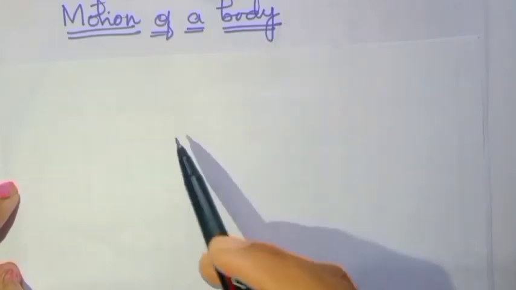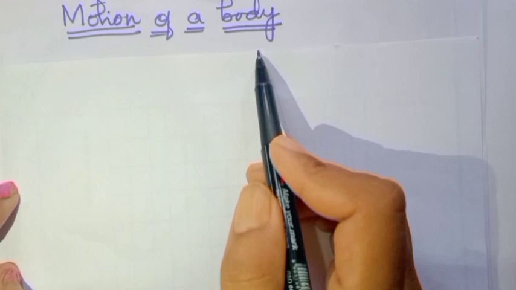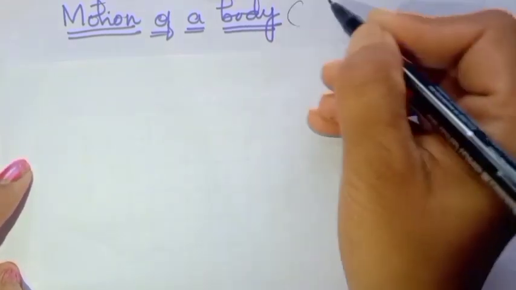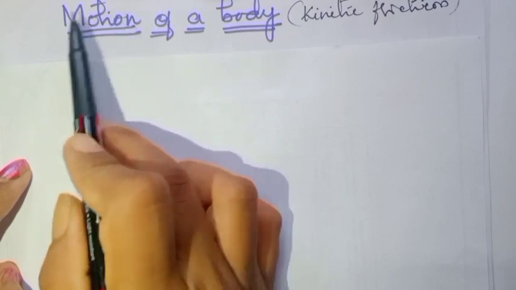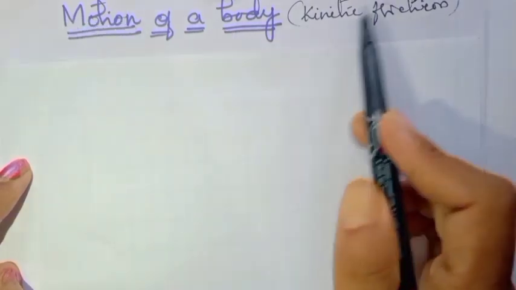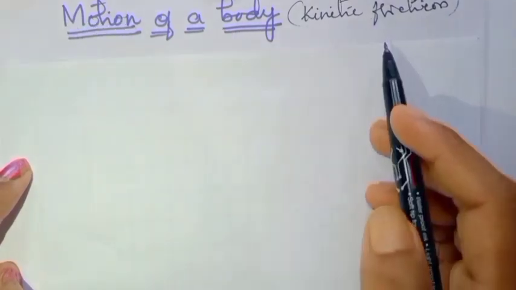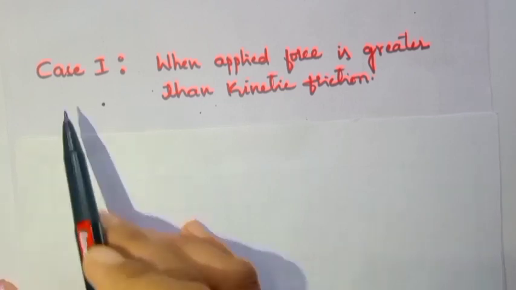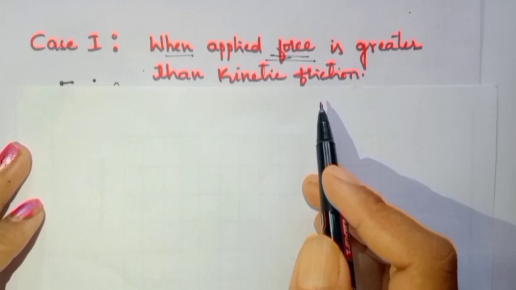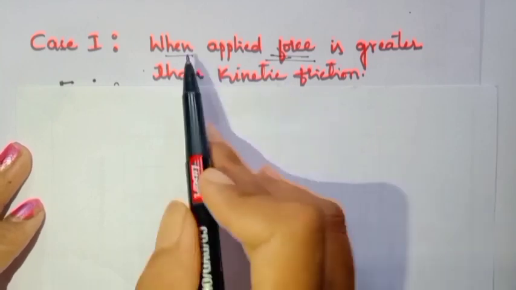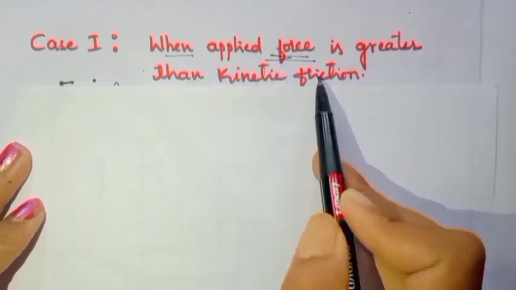So now we will go for the motion of a body by considering the kinetic friction. What happens to the motion of a body if we consider the kinetic friction? So let's go for that. Case 1, when the applied force is greater than the kinetic friction. Then what happens to the motion of the body?